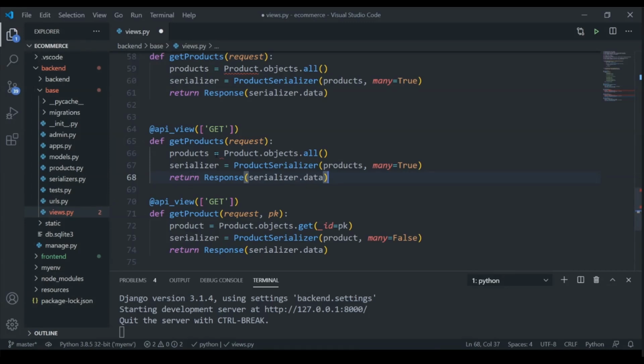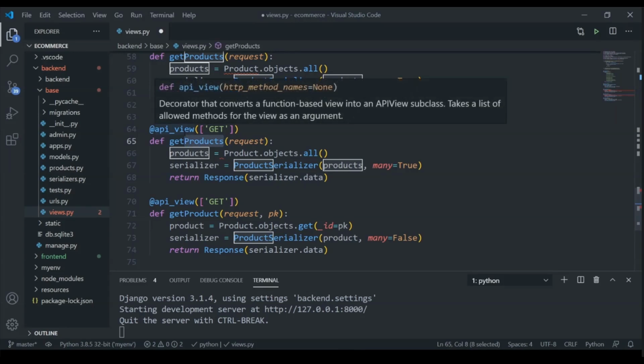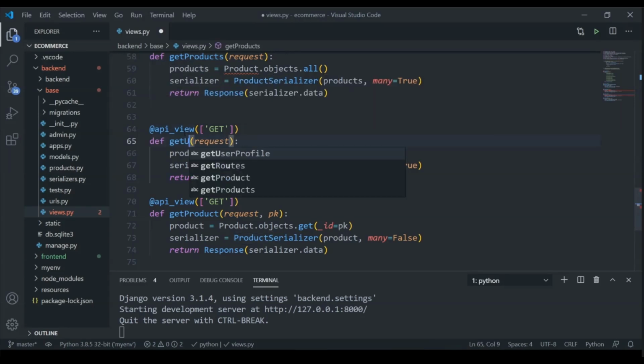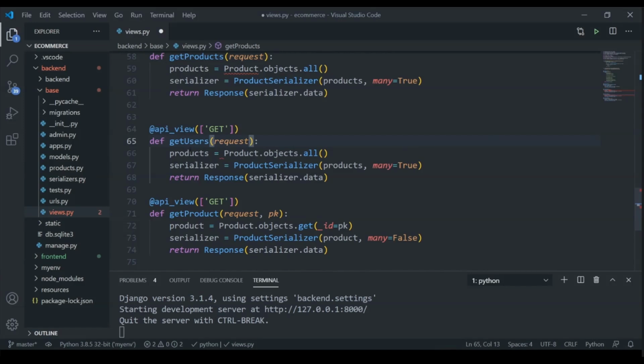So for this, I'm going to change this, we have our products, I'm going to change this to get users, and in here we are going to get our users. So we'll just do users equals User.objects.all.